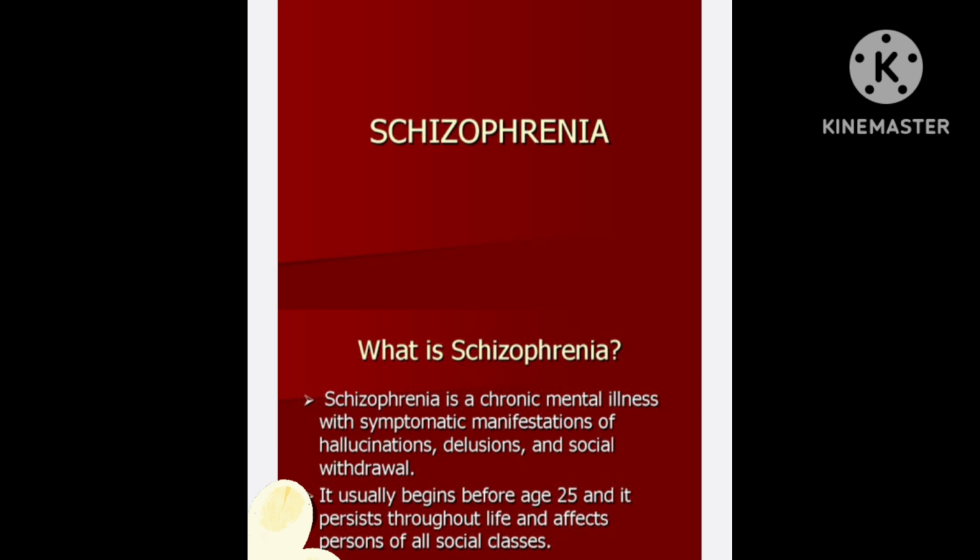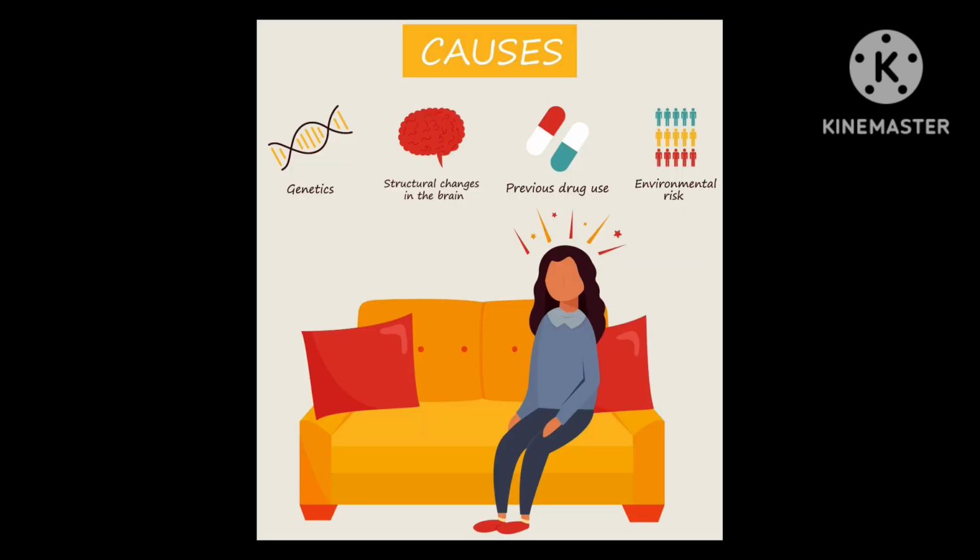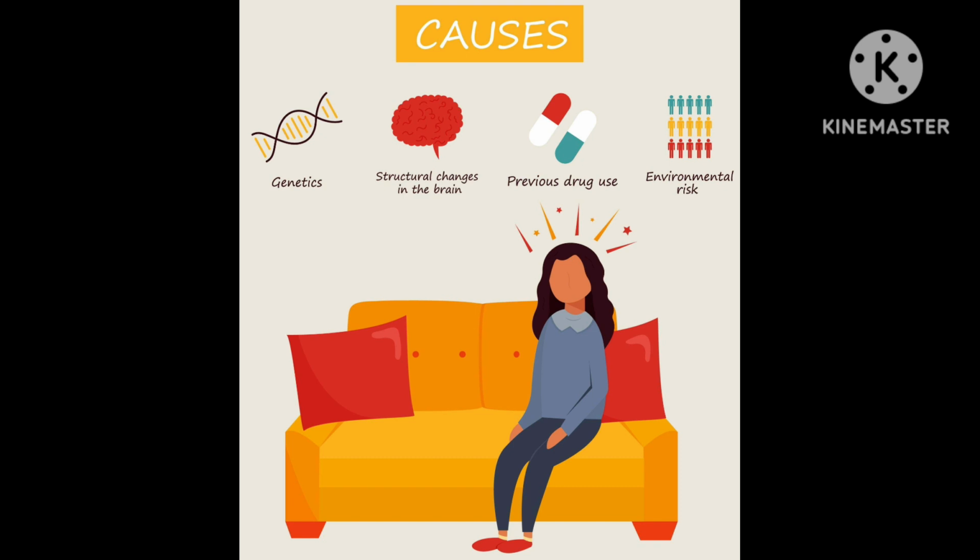It is hallucination. Next, delusion means false belief. Next, social withdrawal. They will not mingle with others. There are all kinds of symptoms present in schizophrenia patients. What are the causes for schizophrenia? It may be genetics, structural changes of the brain, previous drug use, and environmental risks. These are the causes for schizophrenia.